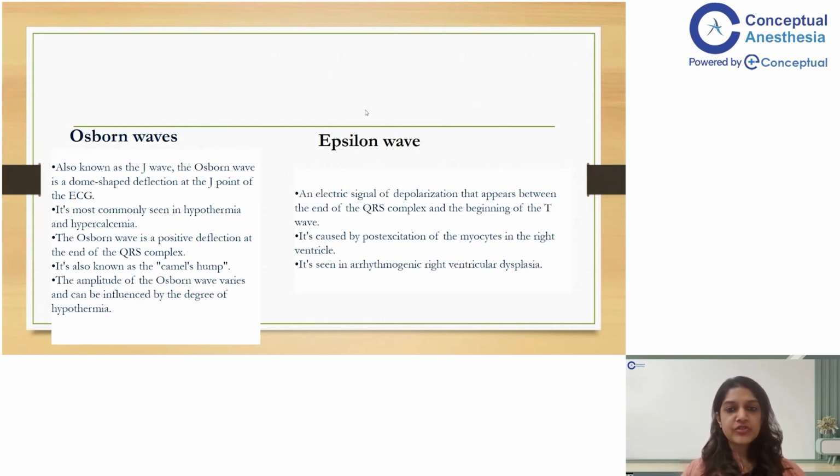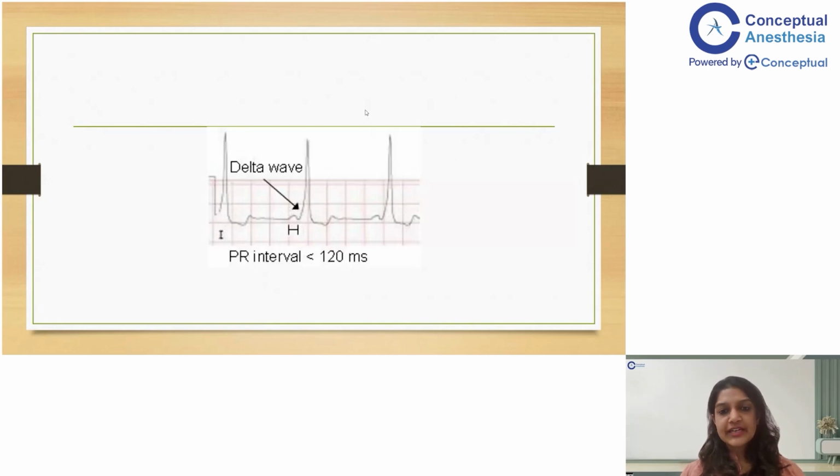Sometimes it becomes difficult to distinguish between the epsilon wave and the Osborn wave if an ECG is presented to you. It may sometimes be very difficult to actually gauge whether the positive deflection after the QRS complex is coming exactly at the J point, or maybe it's coming somewhere in between the QRS complex and the T wave. But in most of the cases, it will be easy for you to understand. Otherwise, just try to focus on the clinical condition of the patient and the other parameters if they are mentioned in the question. You'll be able to judge if it's an Osborn wave or an epsilon wave. And the other option in the question was delta wave. You know, delta waves occur in WPW syndrome, where there is a broadening of the QRS complex. There's an aberrant pathway. The PR interval is less than 120 milliseconds because of pre-excitation.